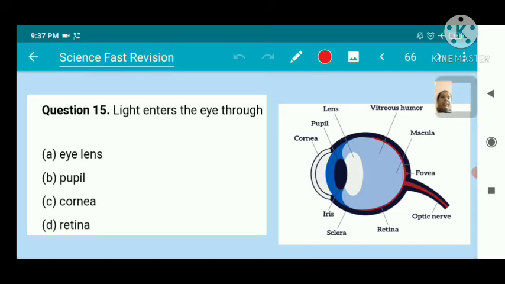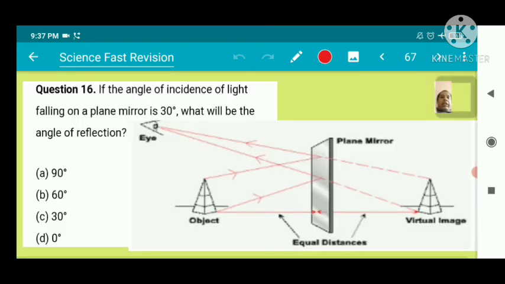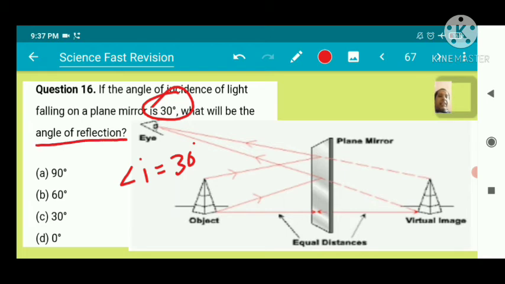Light enters the eye through the pupil. Okay, this is the pupil, light enters here through the pupil. If the angle of incidence of light falling on a plane is 30 degrees, angle I is given here as 30 degrees, what will be the angle of reflection?